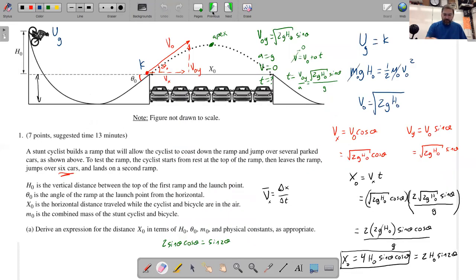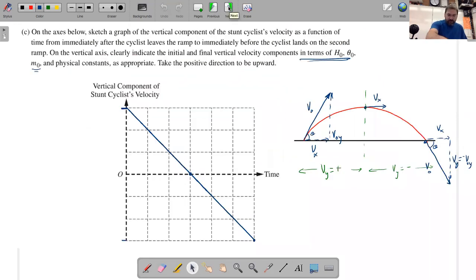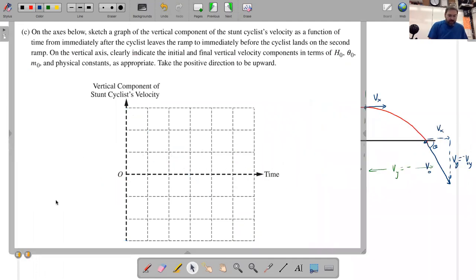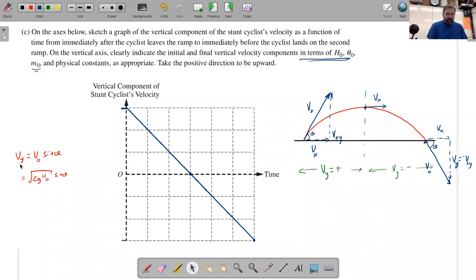I'll go back to this part here, and it looks like what we want is the vertical velocity is derived just like that. And we'll go ahead and stick that in here. So the vertical velocity is equal to the initial vertical velocity times the sine of the angle, or the square root of 2g h naught sine theta.